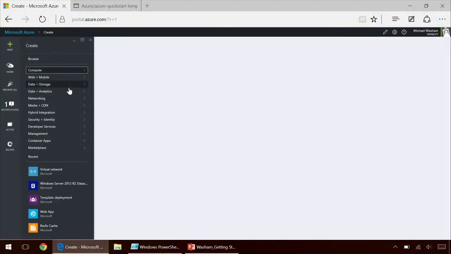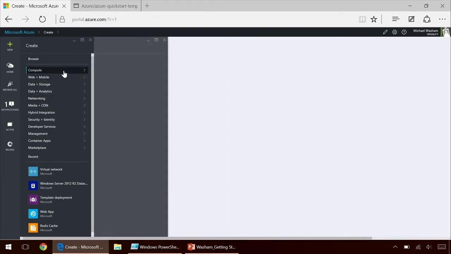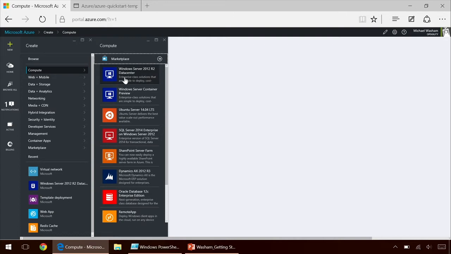So let's walk through and show how to actually create a virtual machine in the Azure Management Portal. I'm going to flip over to the Azure Preview Portal, and I'm going to go to New again. And this time, instead of going to Networking, I'm going to go to Compute. And under Compute, you can see all the different virtual machine images we have, ranging anywhere from Server 2012. We also have Windows Server Container Preview. So if you do want to try out bleeding edge images, they are available right there. And of course, Linux and different deployments such as SQL and SharePoint.